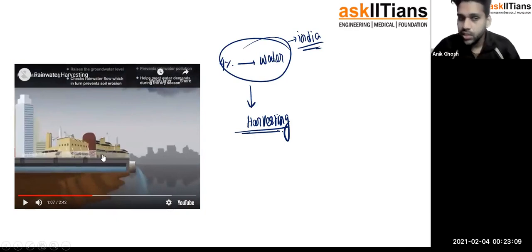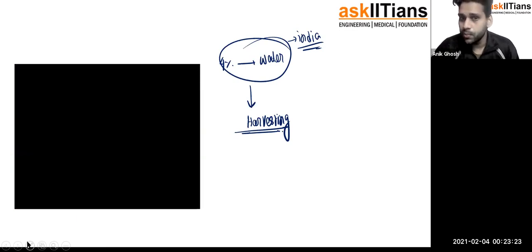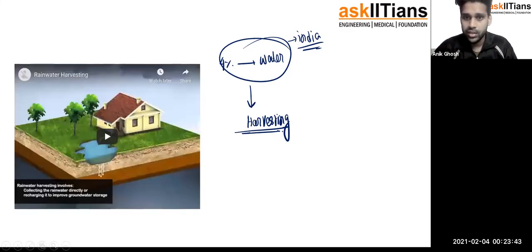So rainwater harvesting is helping us in so many ways. You can see, in all these ways you can save this water and use it. You can use it for industrial purposes, and for your own domestic purposes as well. Due to rainwater harvesting, you are also helping others as well. This process is nothing but collecting all this water that is possible for us, and after that you harvest it. For that reason we call it rainwater harvesting.